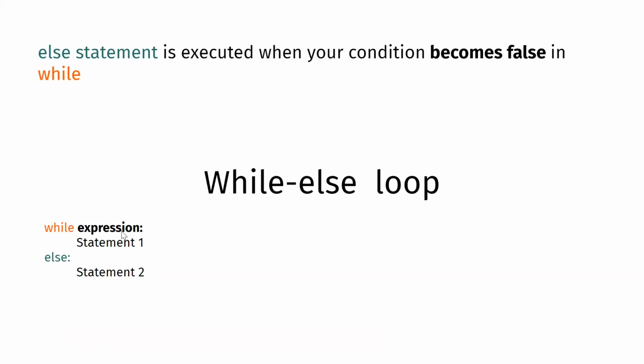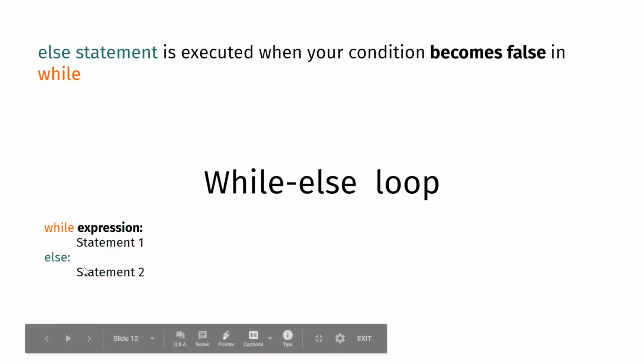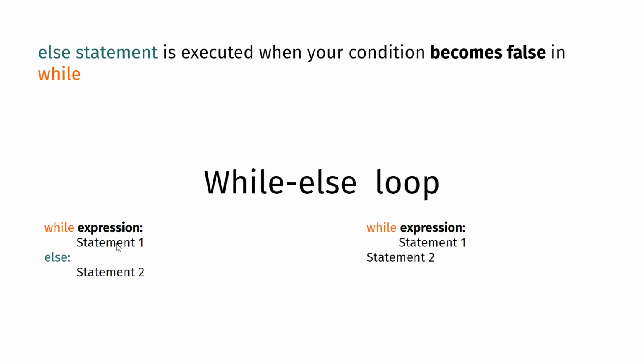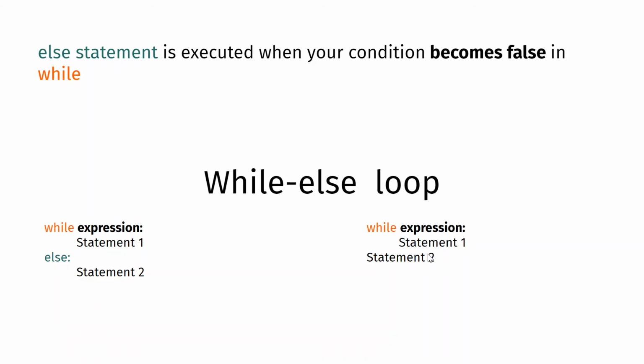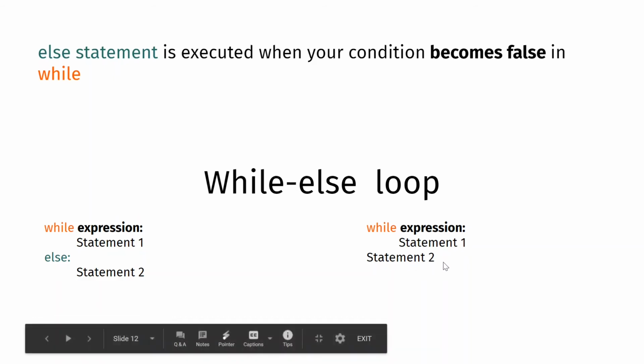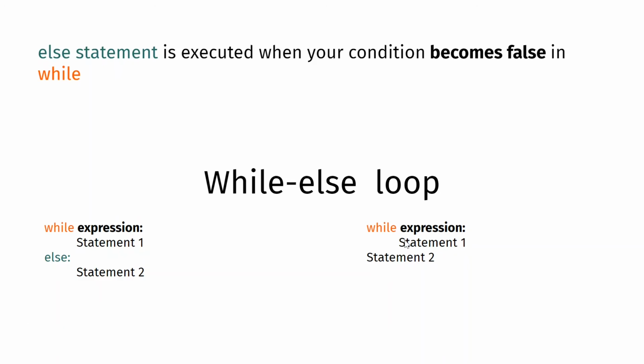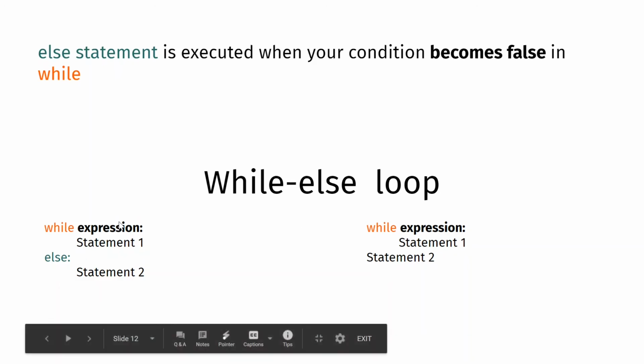So first you're checking the condition. If it's true, you will execute statement 1. And then again you will check the condition. If it's true, you'll execute statement 1. Once the condition is false, it goes to else and it executes statement 2. Now you will think, what is the difference between this and this? Because even here, once the while loop becomes false, you're going to execute statement 2. So what is the difference between these two? Why do we need an extra else?